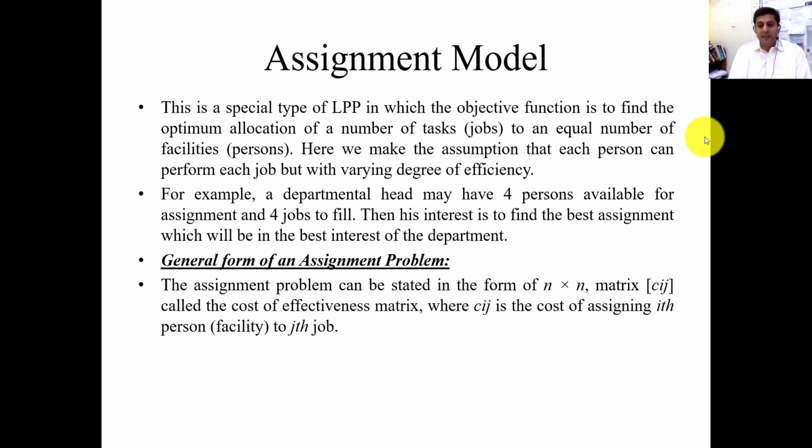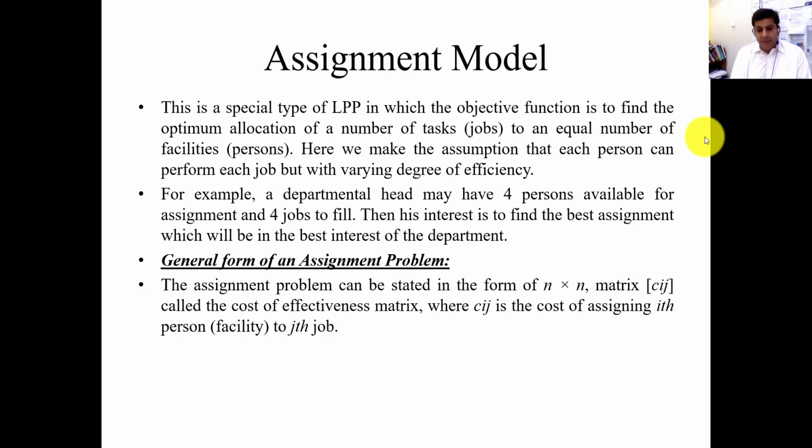For example, in this institute, let's suppose an instructor can teach 2 to 3 subjects, but at the same time the examination department can assign that instructor to only one specific course at a specific time. That person will not be able to do 2 jobs at the same time. So this is a very important condition in the assignment model.